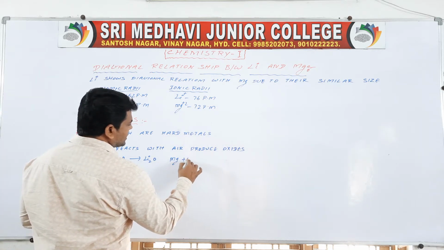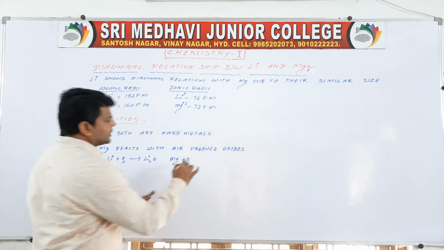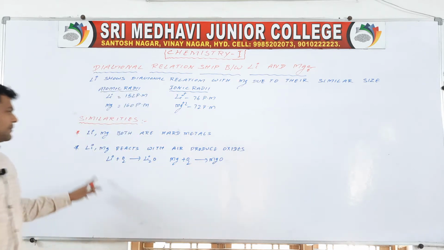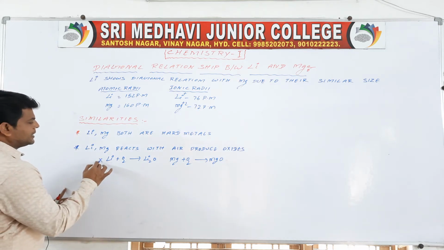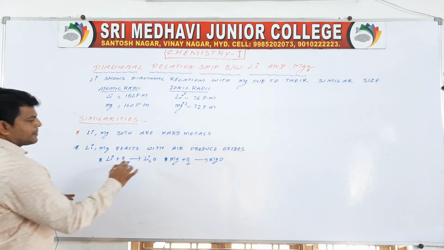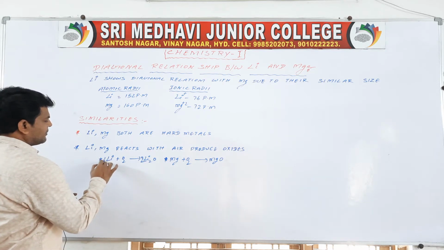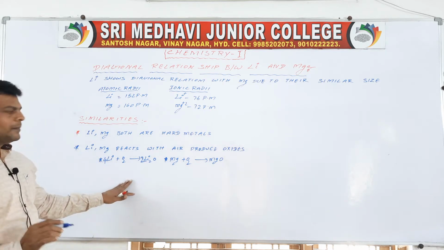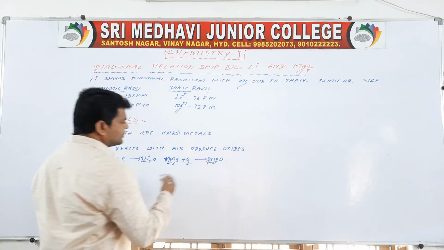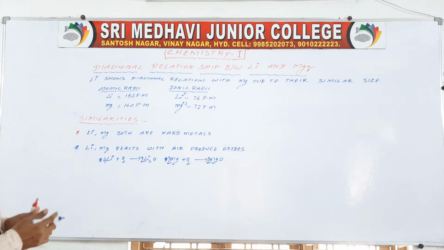Magnesium reacts with O2 and gives MgO. Balance these: if you take 2, if you take 4, then it is balanced.